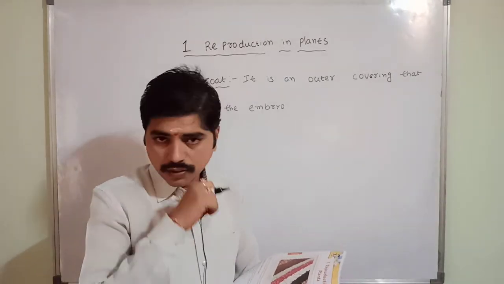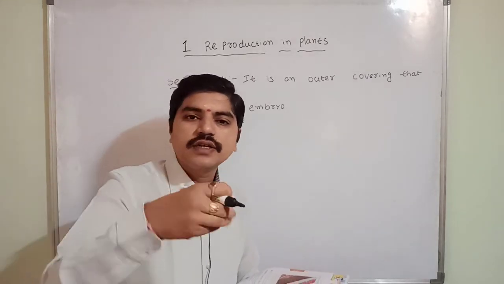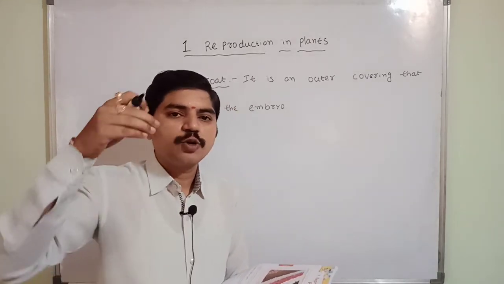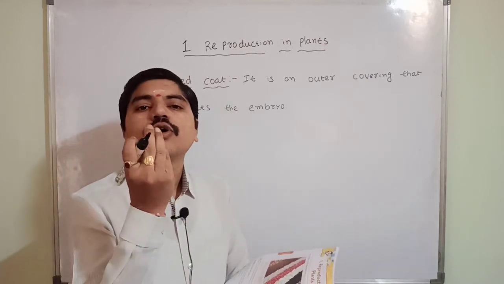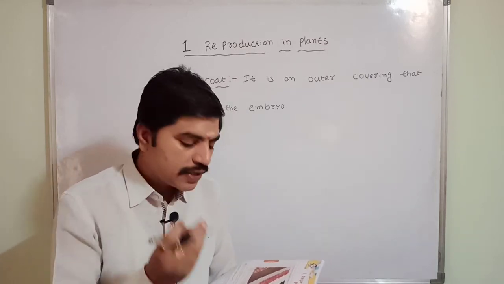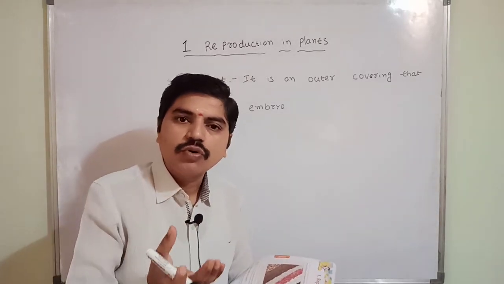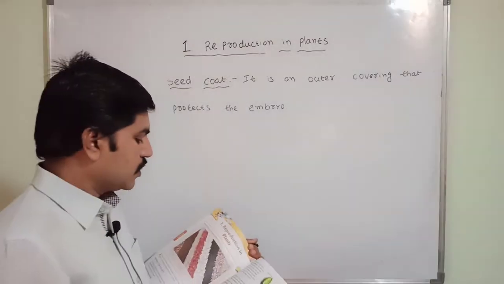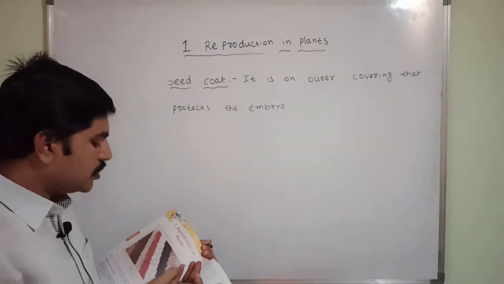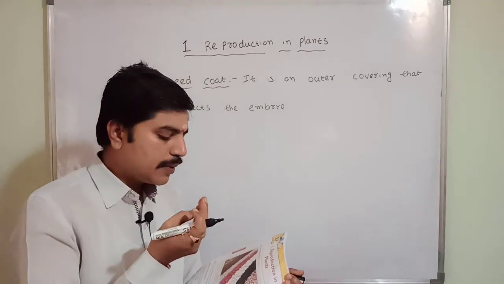Now, inside the seed there is a hole. If you pour some water, then automatically it will enter inside the seed and produce the cotyledon. So cotyledon is nothing but like a small plant; it can produce small plants. It is just beneath the seed coat and stores food for the embryo.